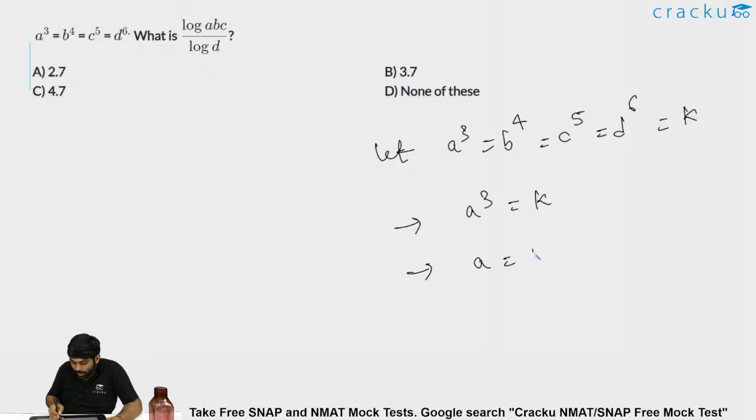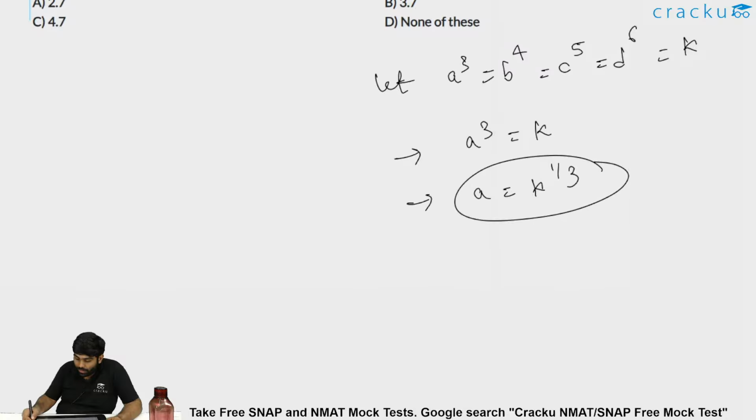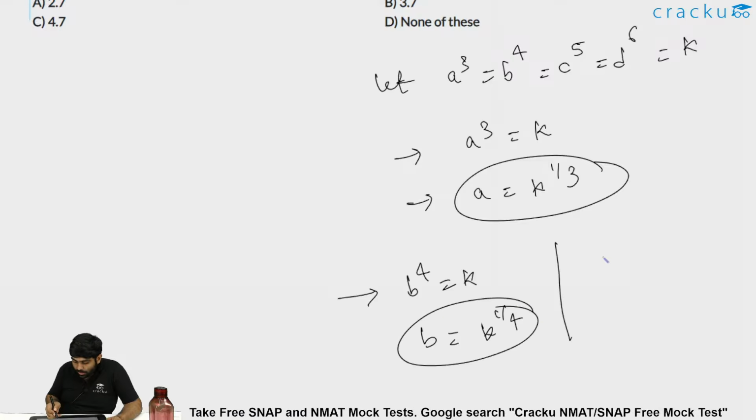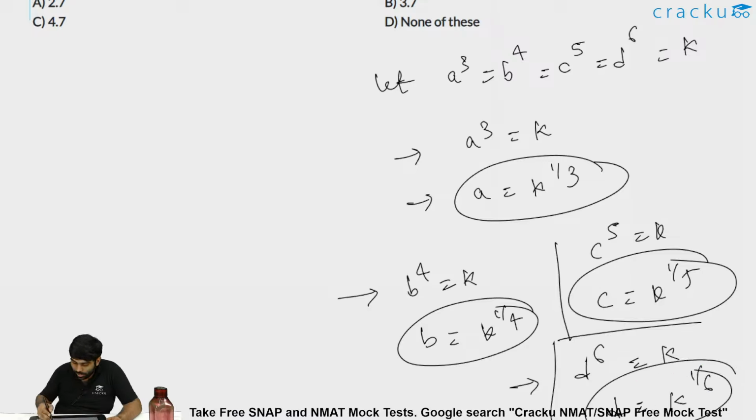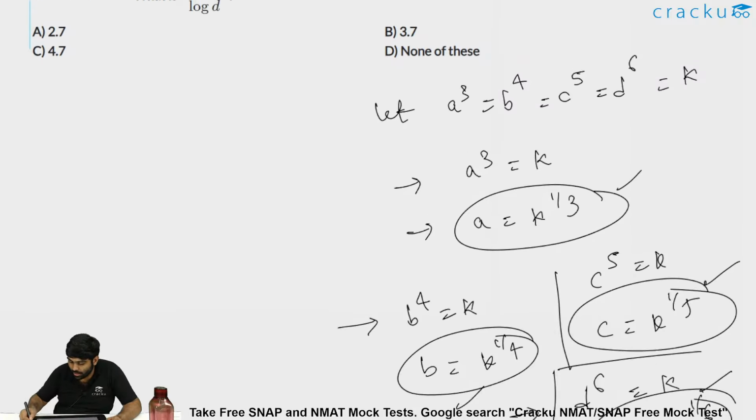So what is a? A is nothing but k power 1 by 3. Similarly, b power 4 is k. So what is b? K power 1 by 4. Similarly, c power 5 is k, so c is nothing but k power 1 by 5. And d power 6 is also k, which is nothing but d is equal to k power 1 by 6. So a is k power 1 by 3, b is k power 1 by 4, c is k power 1 by 5, d is k power 1 by 6.